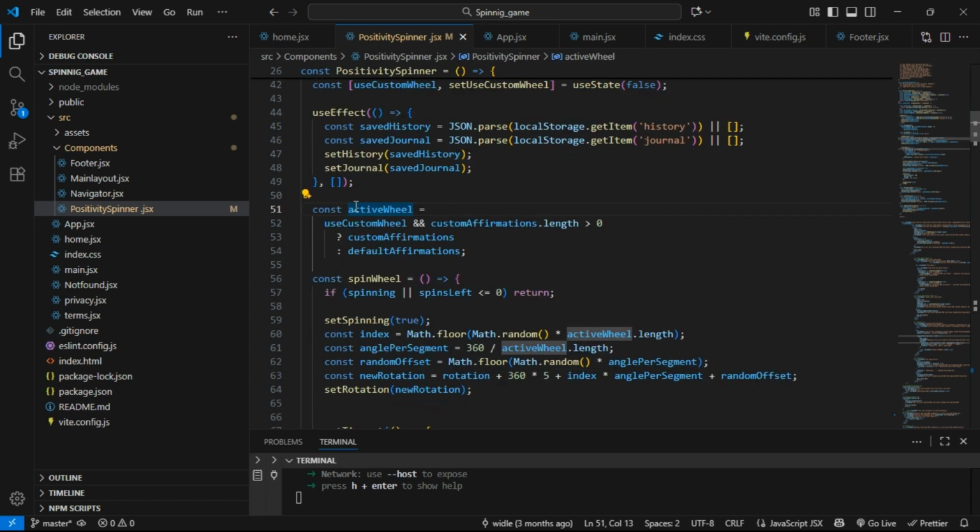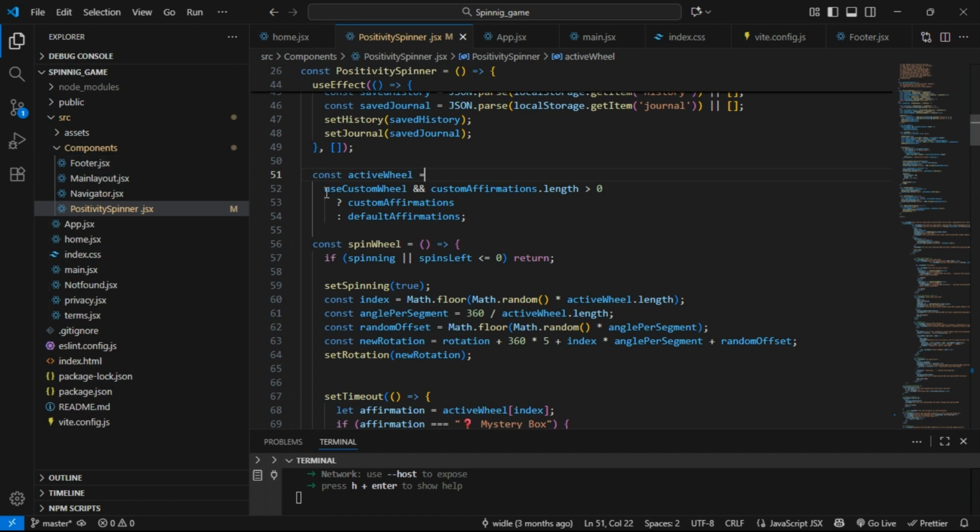And basically const activeWill uses custom wheel and color. What this does is, for example, when the spinner has already spun the first time, and the second time, this is something very important.